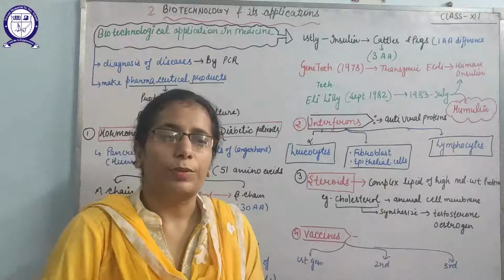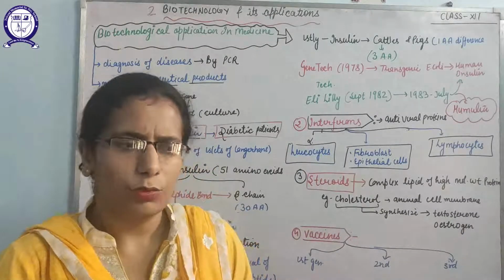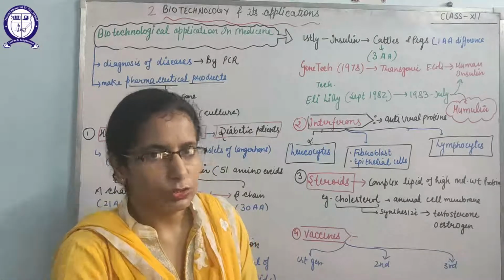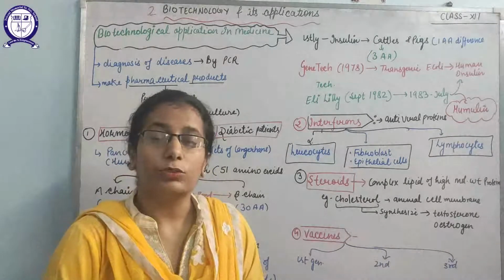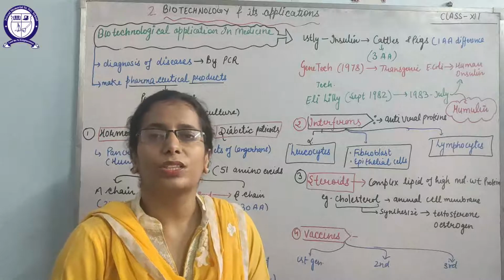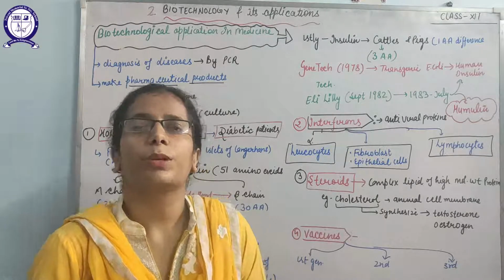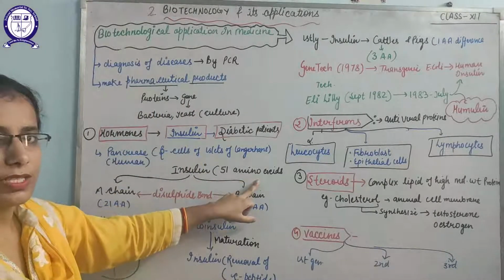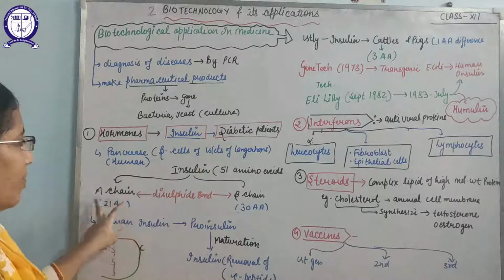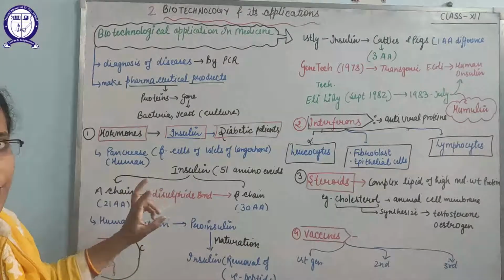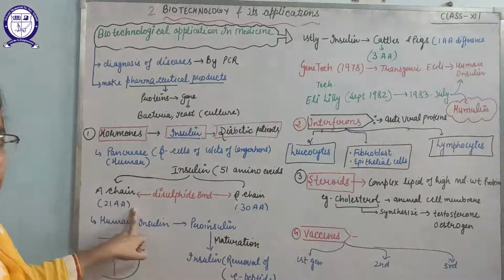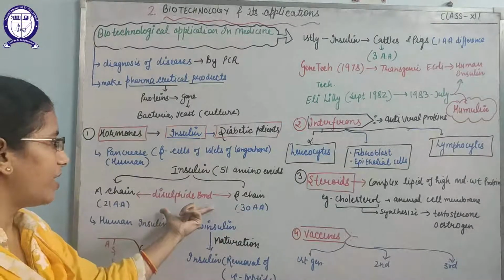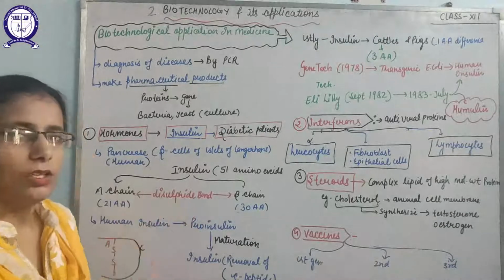So what would happen if a person is releasing a lesser amount of insulin? The level of sugar automatically increases, and if the sugar level increases, it causes a disorder known as diabetes. This insulin is made up of 51 amino acids. These amino acids are found in two chains, A chain and B chain. A chain is made up of 21 amino acids, and B chain is made up of 30 amino acids, and both these chains are linked together by disulfide bonds.